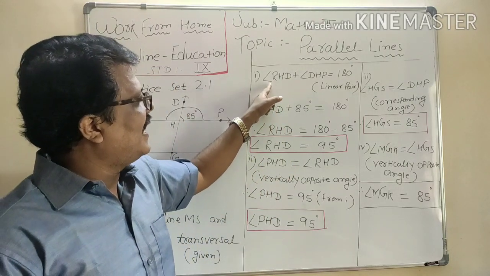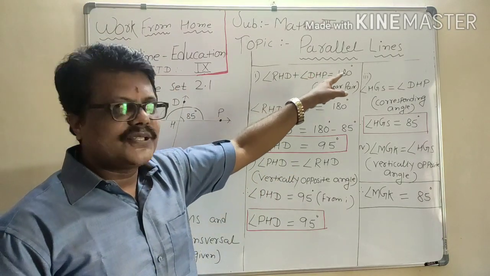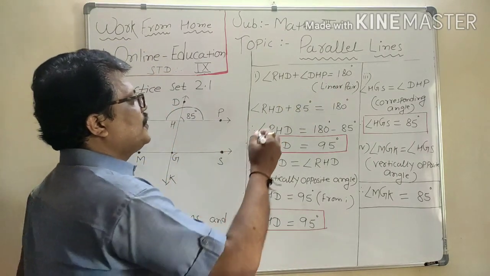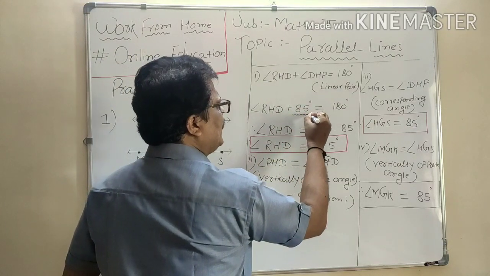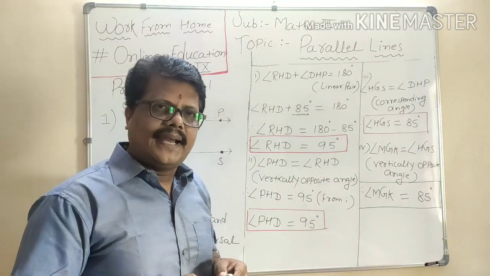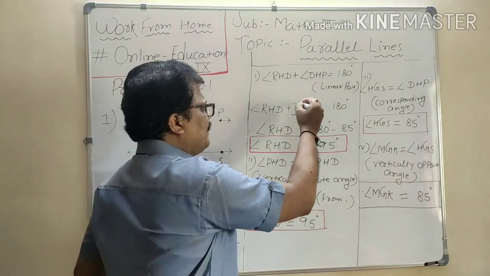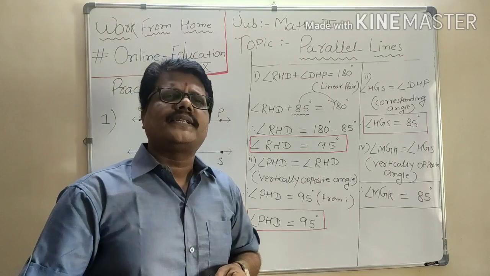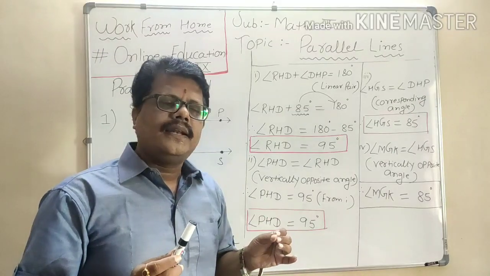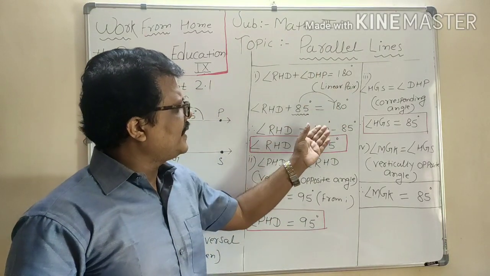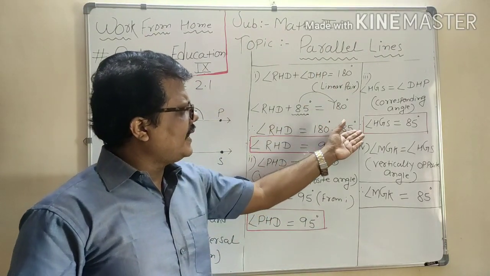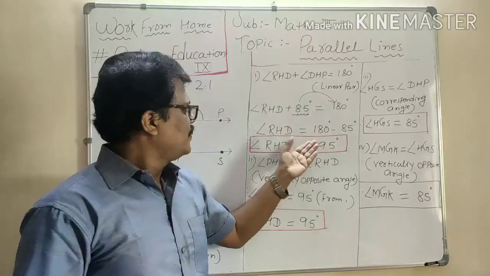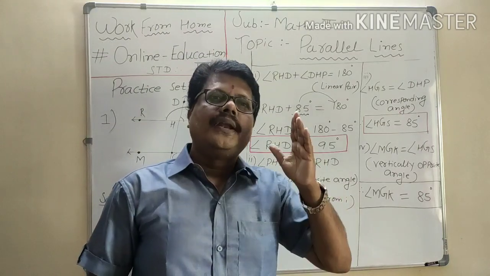So I am writing angle RHD plus angle DHP equals 180 degrees. The reason is very important: linear pair. Now put the value of angle DHP. What is the value of angle DHP? 85 degrees, right? Now bring this 85 from the left hand side to the right hand side. It becomes minus. Basic calculation skills. 180 degrees minus 85 degrees. I got the first answer, 95 degrees. So angle RHD equals 95 degrees.